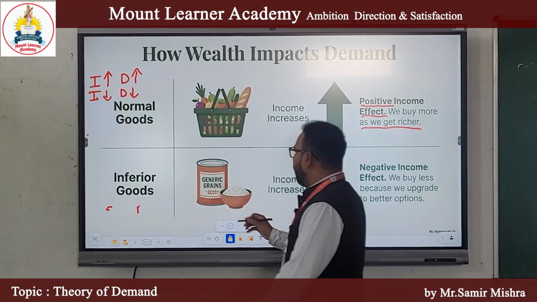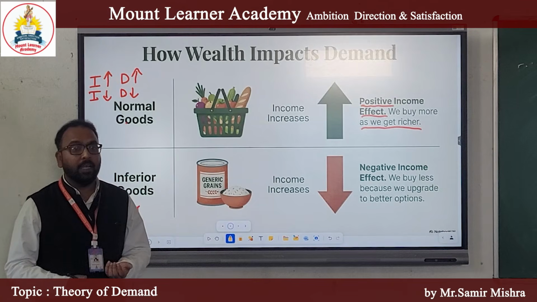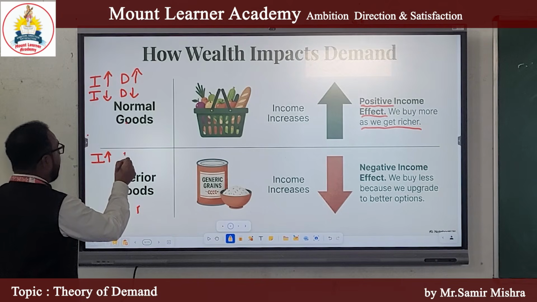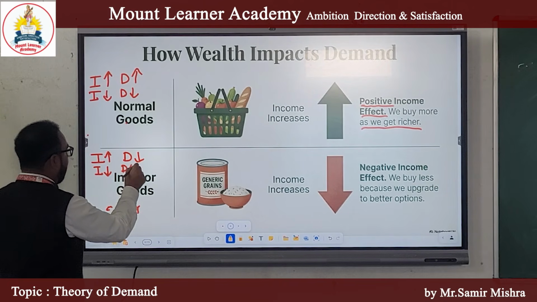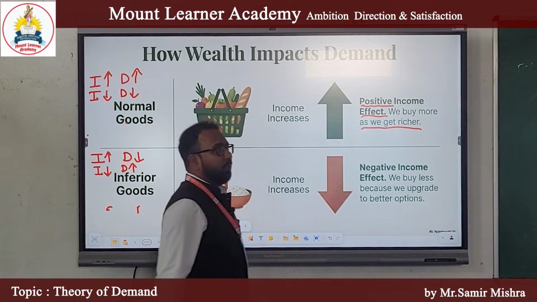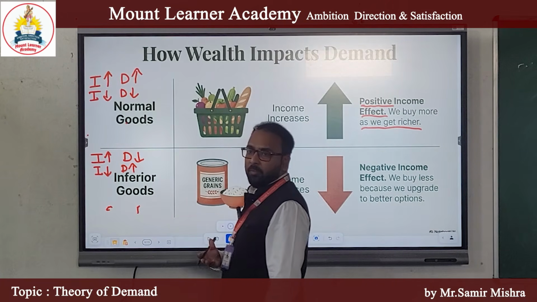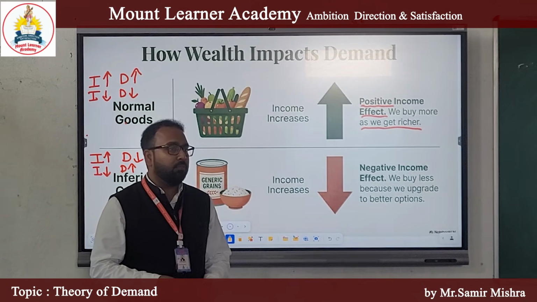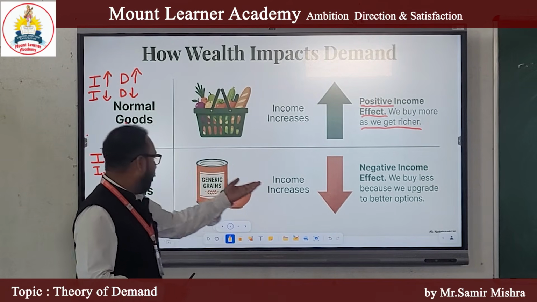And in case of inferior goods, these are those goods which are of low quality. So these have negative income effect. When our income increases, we will decrease the demand, and when our income decreases, we will increase the demand. For example, everyone is using soap. When your income increases, we will use Dove, Pears, or more branded soap. But when our income decreases, we will use that Gamma, which costs 5 or 10 rupees and lasts for a month. So that is your inferior goods.